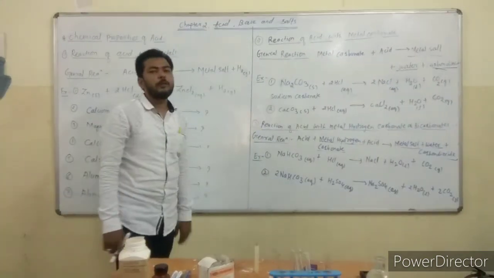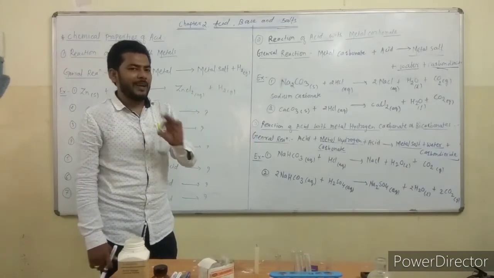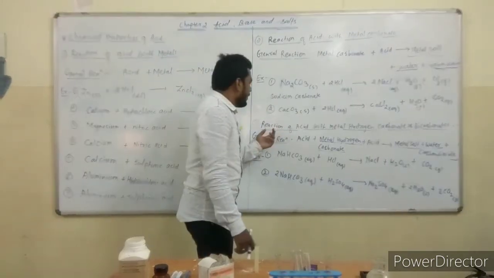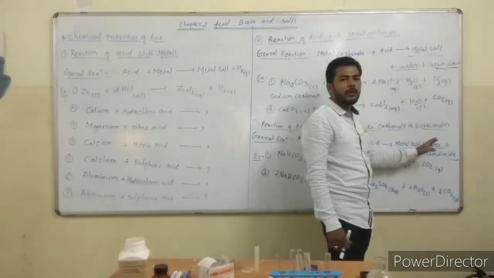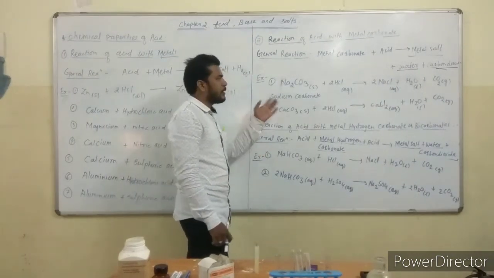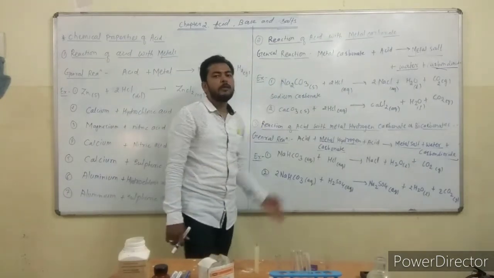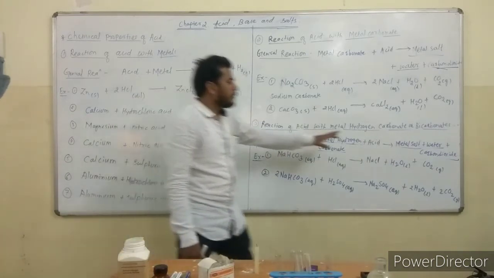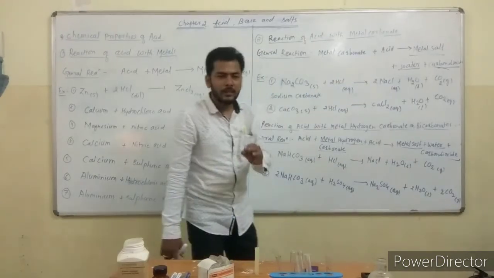After that, the third chemical property of acids is the reaction of acid with metal hydrogen carbonate, also known as bicarbonate. The general reaction is the same as for metal carbonate: whenever metal hydrogen carbonate reacts, it gives the same products, that is metal salt, water and carbon dioxide gas.